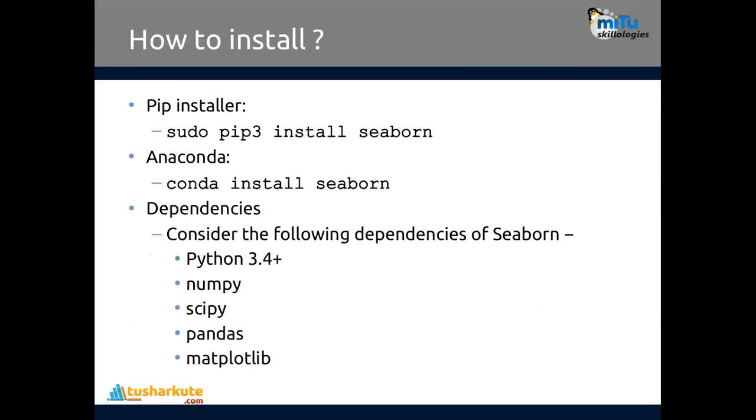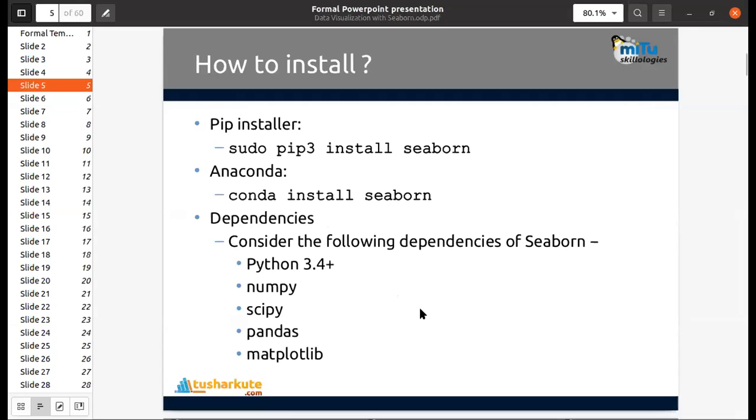So how to install it? The commands are shown here, but if you're using Google Colab, Google Collaboratory, or Anaconda, Seaborn is pre-installed and available. It's basically built on Python 3.4 onwards, NumPy, SciPy, Pandas, and the Matplotlib library. Before starting, I'll check out Seaborn and talk about the data frames we require. Data frames are pre-built and already available in Seaborn.